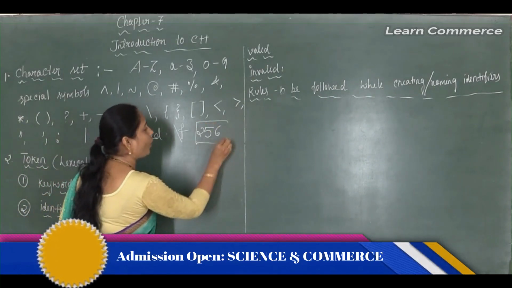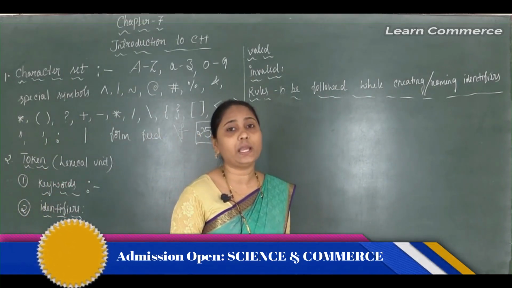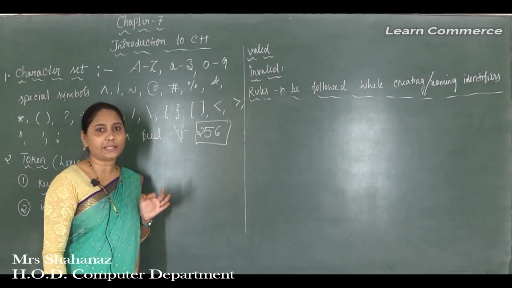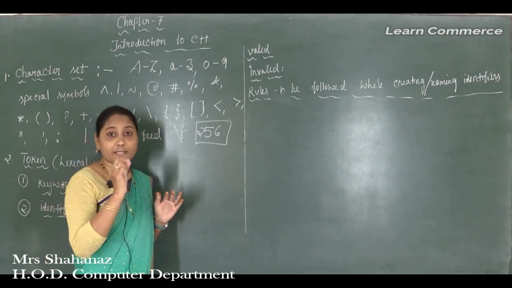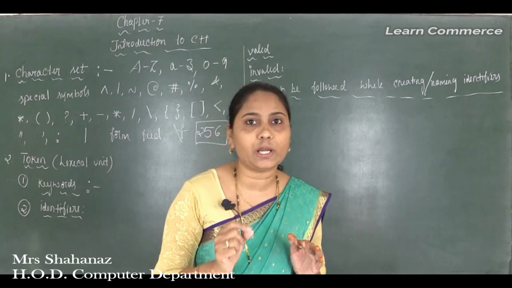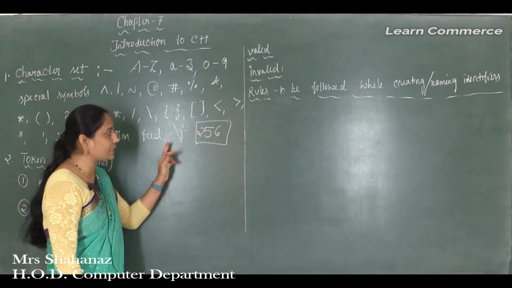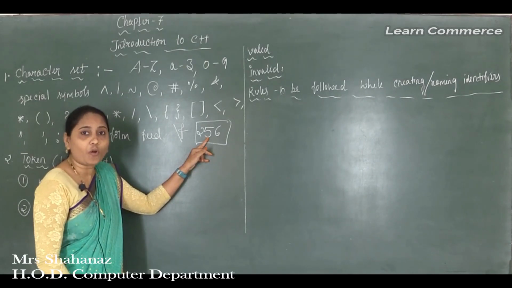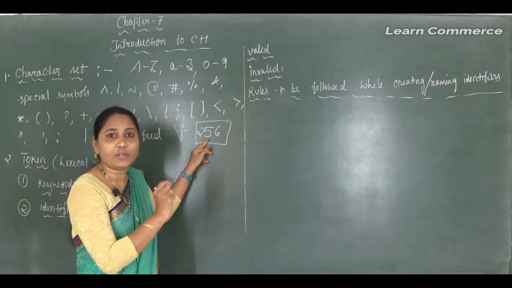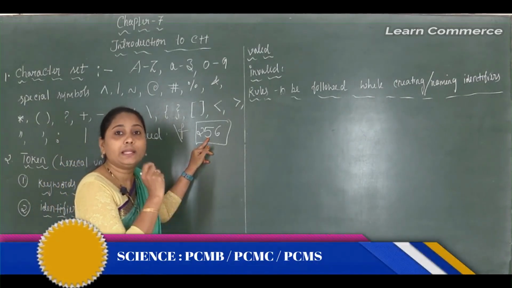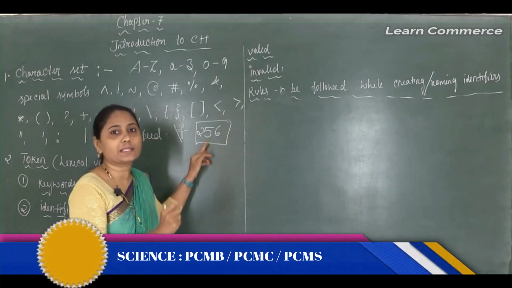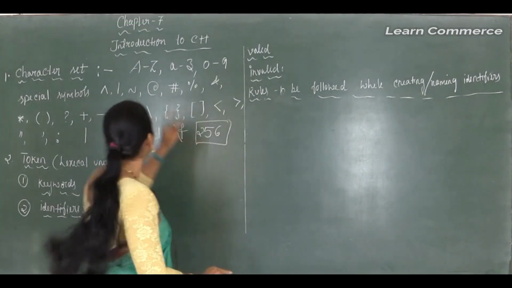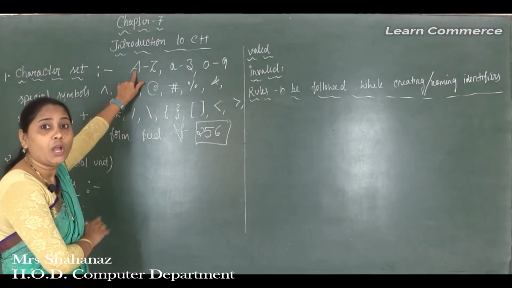Not just these few characters are the valid character set of C++. In total, the valid character set is capable of processing any of the 256 ASCII characters, which we can accept as data or as literals. Clear this point?